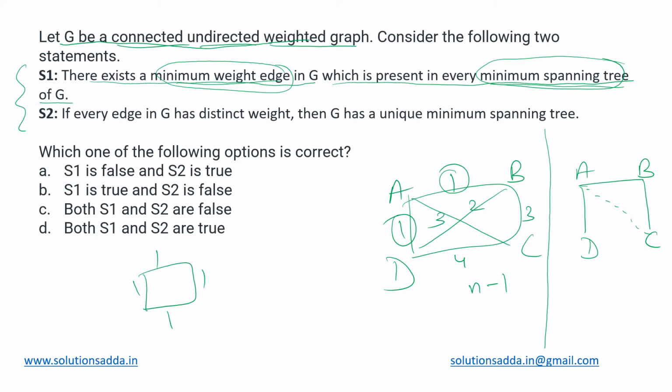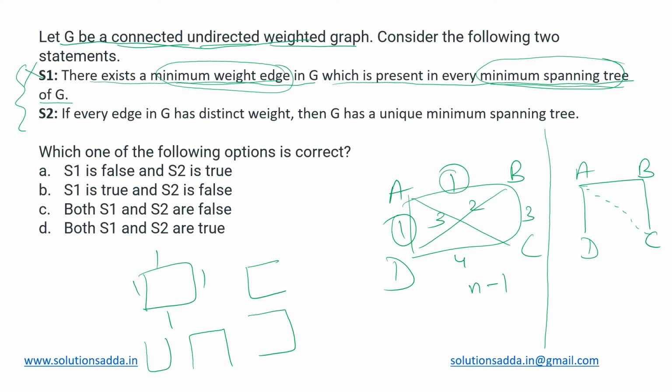For this graph, not all of its edges will be included in the MST. We will only have any 3 of these 4. It can be like this or like this or like this. So it is not necessary that all of the minimum weight edges will be included in the MST. It may or may not be true depending upon if that edge weight is distinct or not. Here they have not mentioned if it is distinct. So we will say that the statement is incorrect.